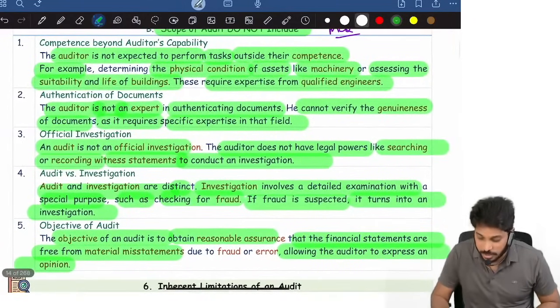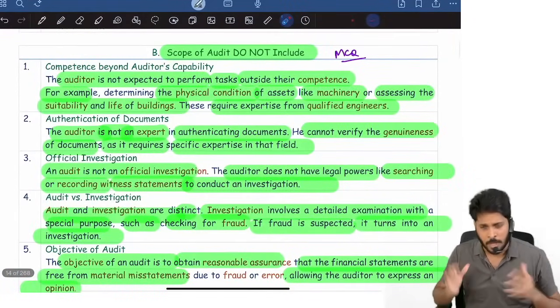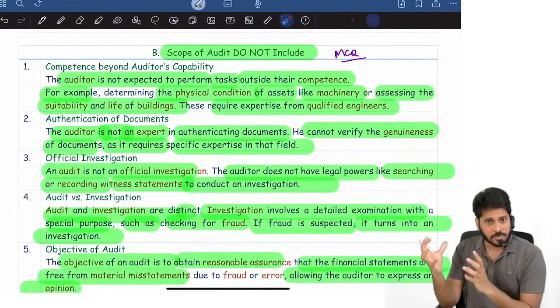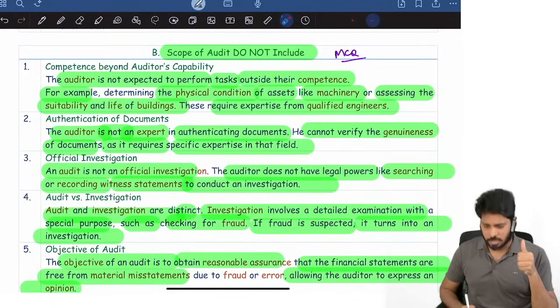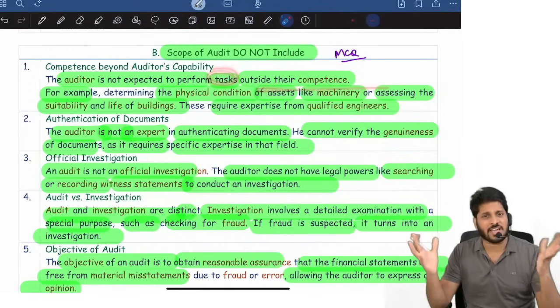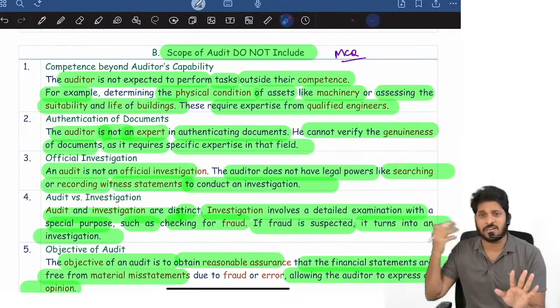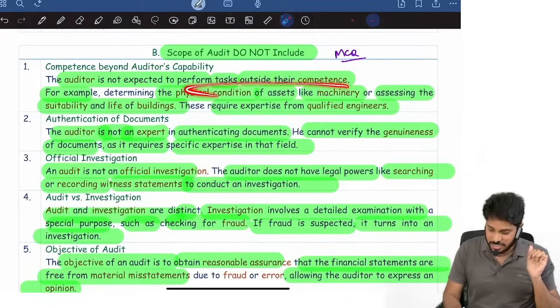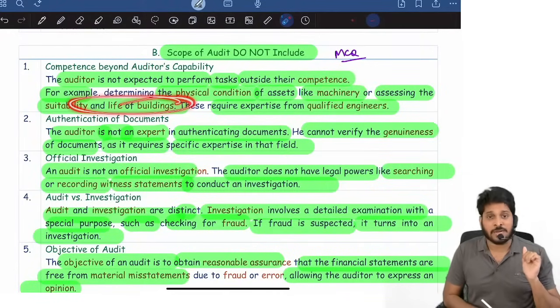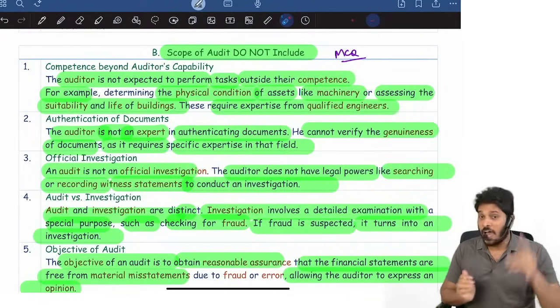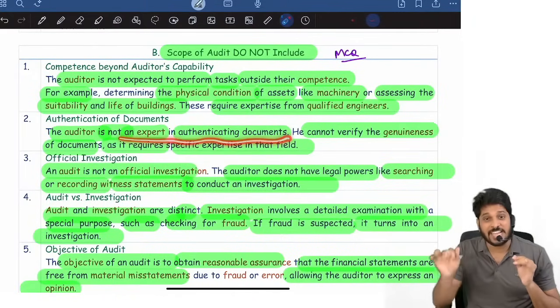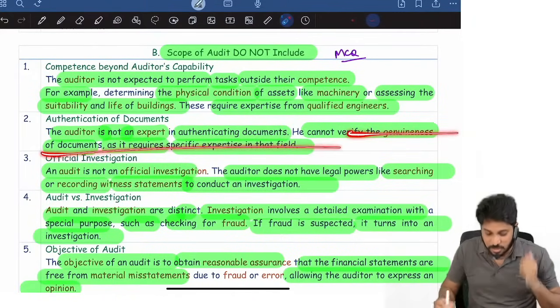Now once again, what are excluded from auditor's scope? See, how are they telling this? What is not covered in scope of audit? One, auditor is not expected to perform duties outside their competence. We don't have to perform anything outside our competence. For example, machinery condition assessment, life of building assessment, these all require engineers. An auditor is not an expert in authenticating documents. He cannot verify genuineness of a document.